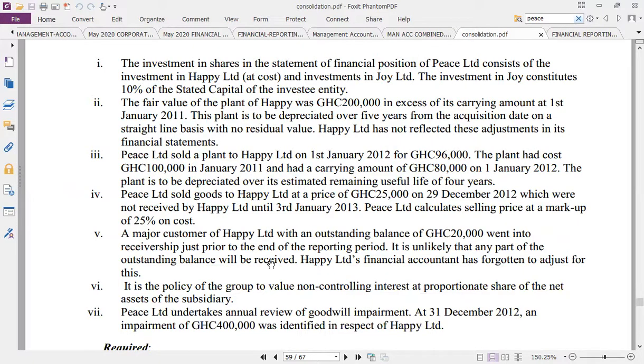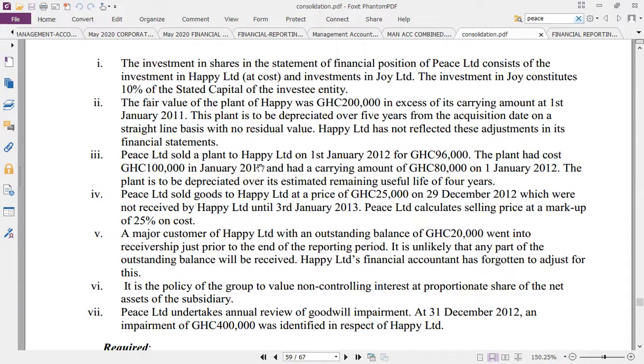So Happy will not receive these goods, which were not received by Happy Limited until 3rd January, because they want this financial statement given to us at 31st December. So that is it.